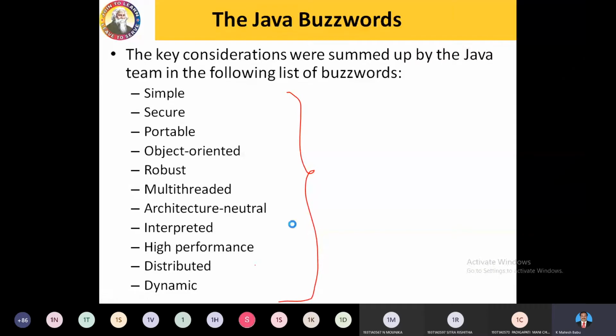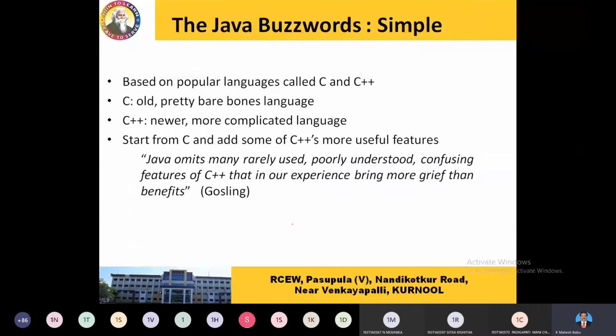The first one is simple. Simple stands for what we came across in the C language. In the previous regulations, students may have come across C++ also. So with the support of C language, we already had one year of experience with C language and data structures. You are pretty well experienced with C language. So if the next language, say for example Java, please mute remaining students.